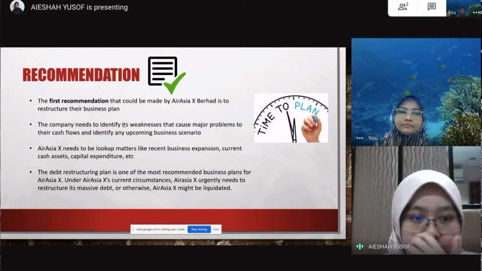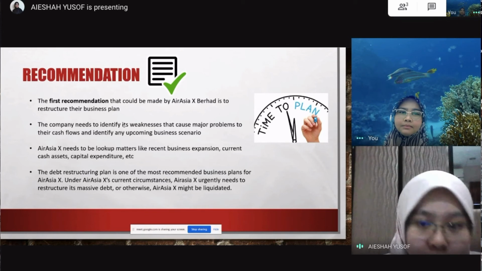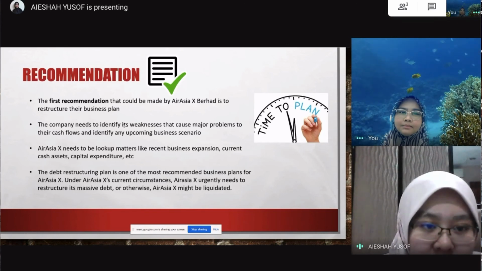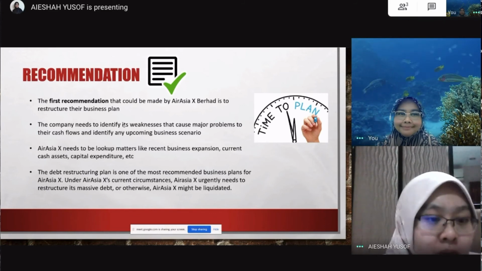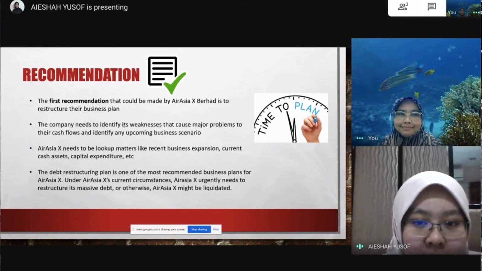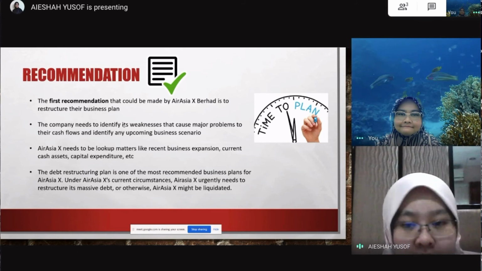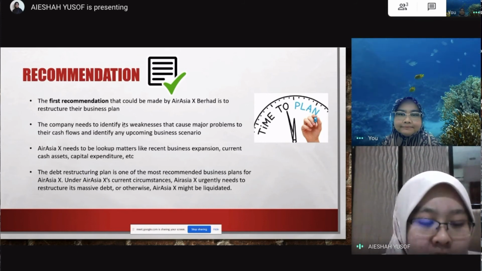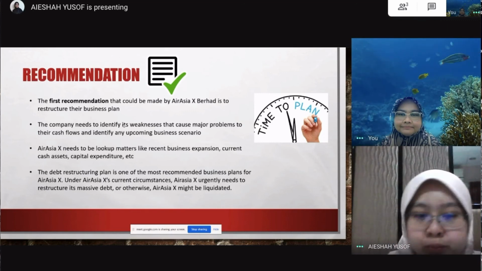AirAsia needs to look at matters like recent business expansion, current cash assets, capital expenditure, etc. The debt restructuring plan is one of the most recommended business plans for AirAsia. Under AirAsia's current circumstances, AirAsia urgently needs to restructure its massive debt, or otherwise AirAsia might be liquidated.